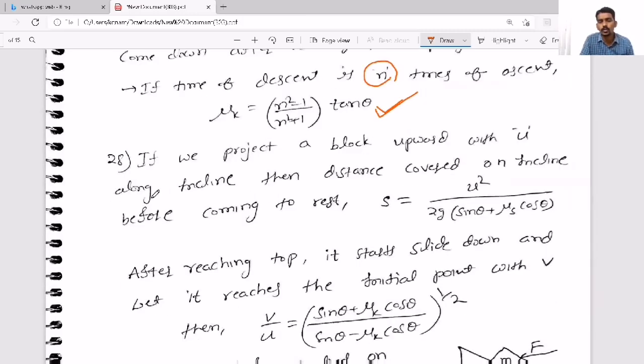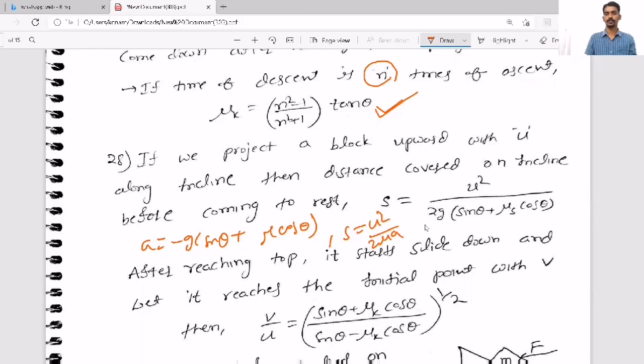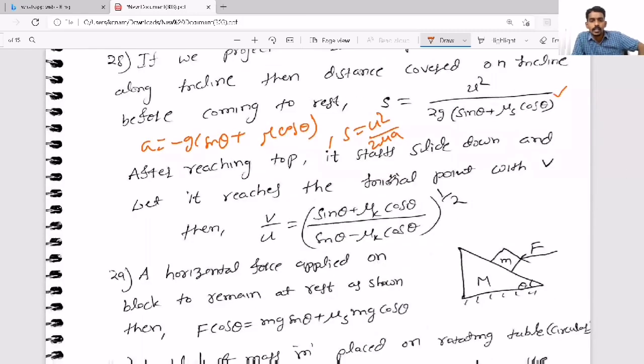Now one more thing, if we project a block upward with u along the incline, then the distance covered on the incline before coming to rest. So you throw it upward with some velocity, then what was the deceleration we decided just before? The deceleration was minus g into (sin theta plus mu cos theta). So it will come to rest after traveling some distance, nothing but what? u square by 2a, that is the stopping distance. That's it. That is what they are asking: to what distance it will climb up the inclined plane.